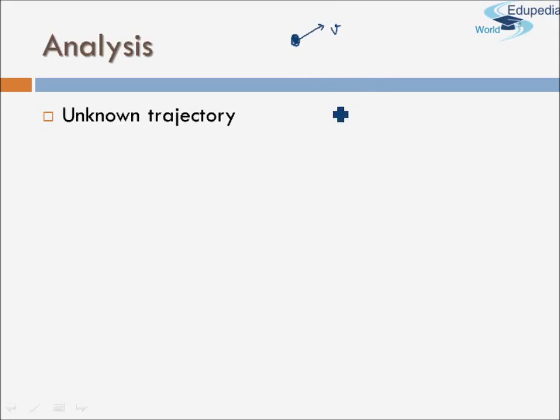So for example, you are standing over here and you start running, a 100-meter dash. So now I know your current location.